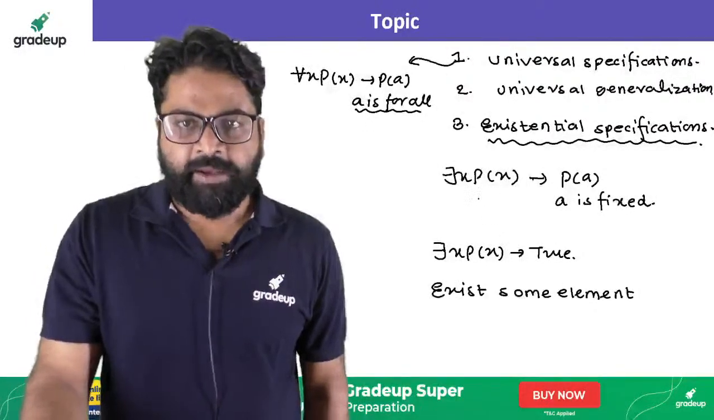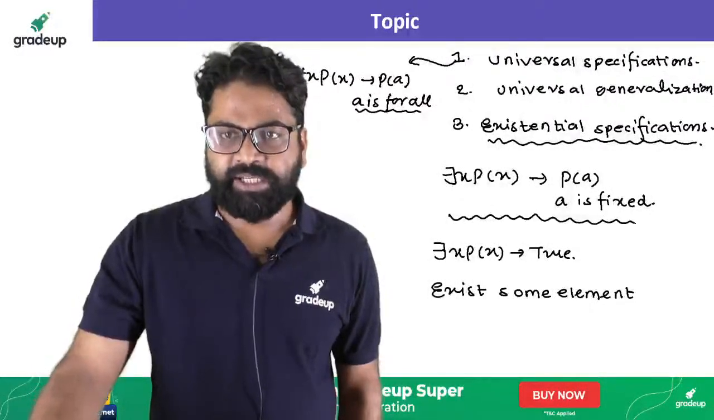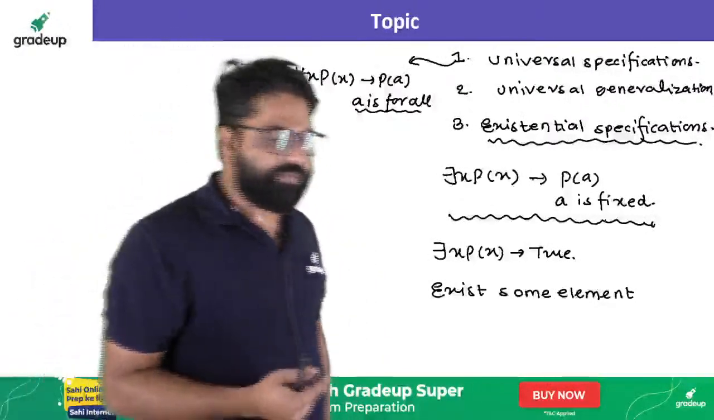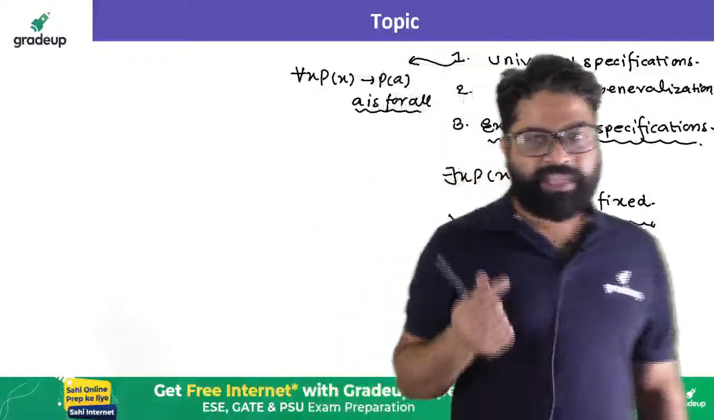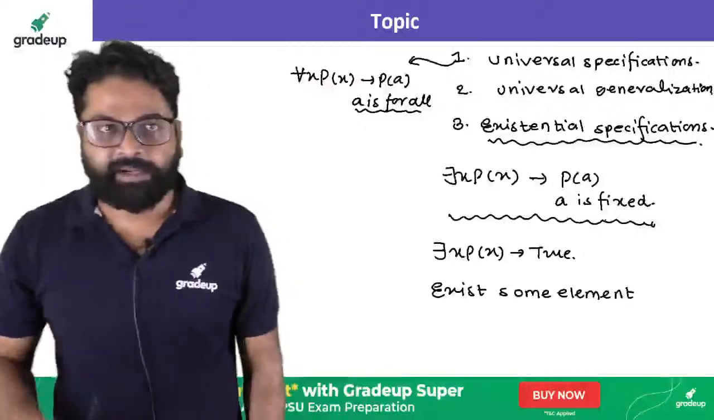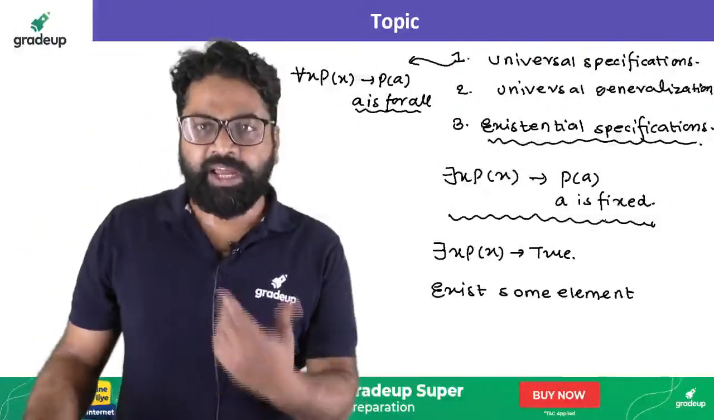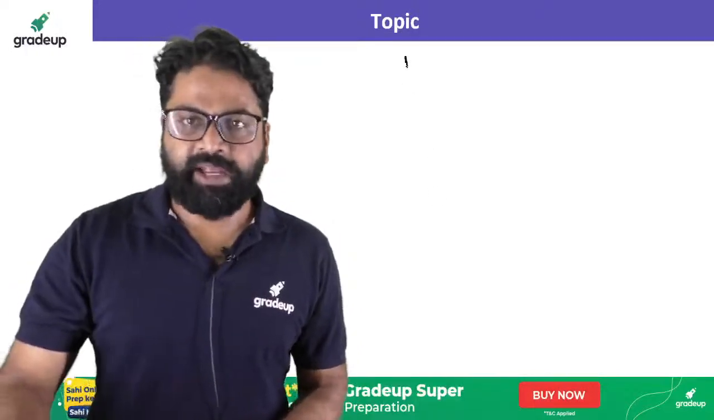Now try to understand the existential specification. What this existential specification says is that there exists x, P of x will become true. Then it says that P of A will become true, where A is basically a fixed element, right? That is called the existential specification. In the same way, we also have another term called existential generalization.